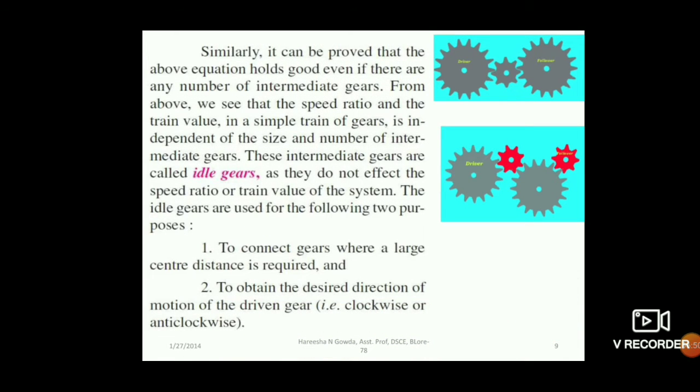The intermediate gears are also called idle gears. Why are we using these intermediate or idle gears? You can connect shafts whose axes have a big center distance. If you want to connect such gears, you will have intermediate gears. Similarly, if you want to get the desired direction of motion of the driven gear, you will use this kind of intermediate gearing system.